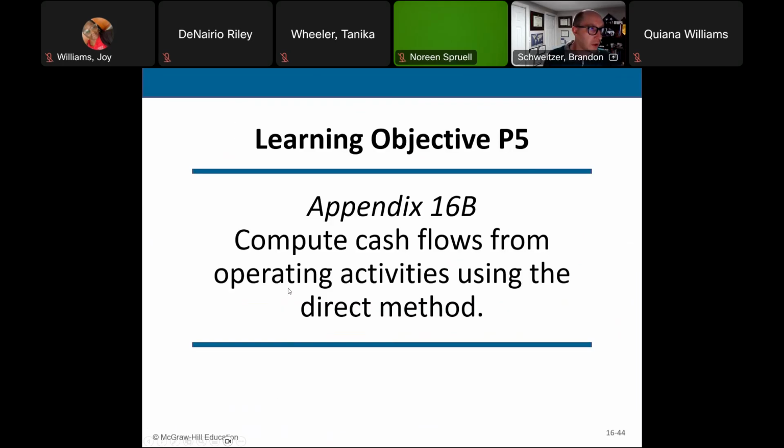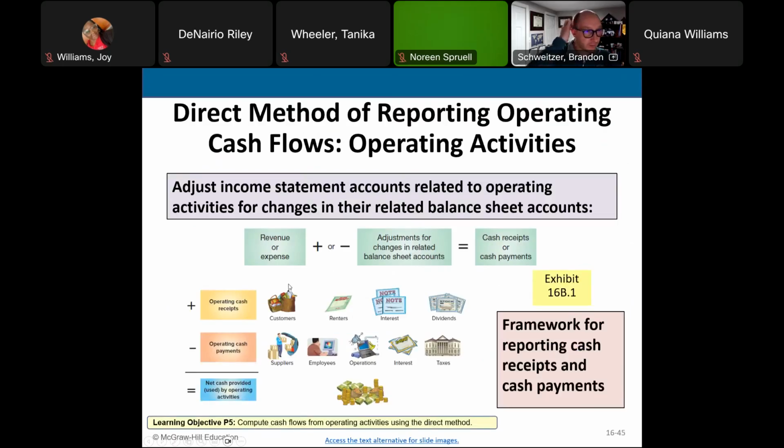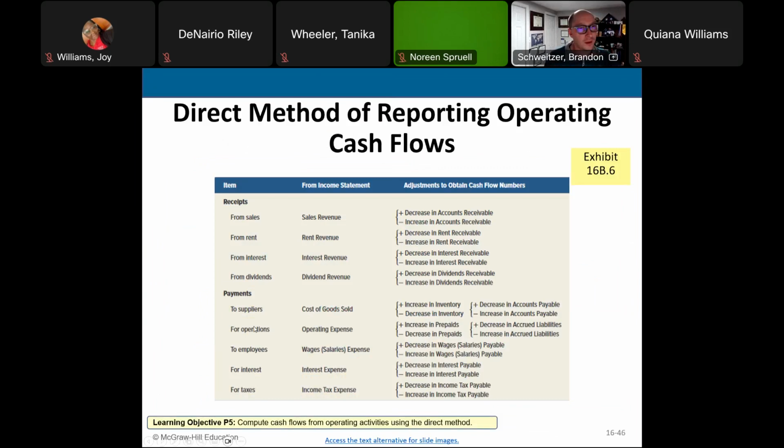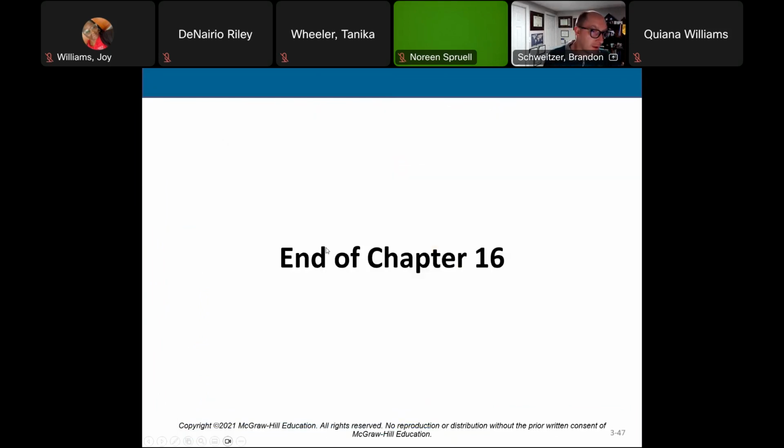Let's see. This is just another recap or similar framework on the direct method for the statement of cash flows operating activities. It's just cash coming in minus cash going out equals net cash flow. And that's just a nice summary slide. And that is the end of our conversation on the statement of cash flows.